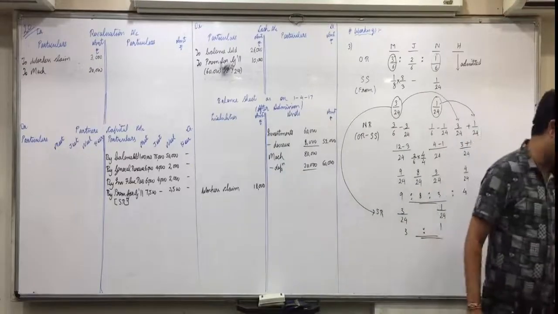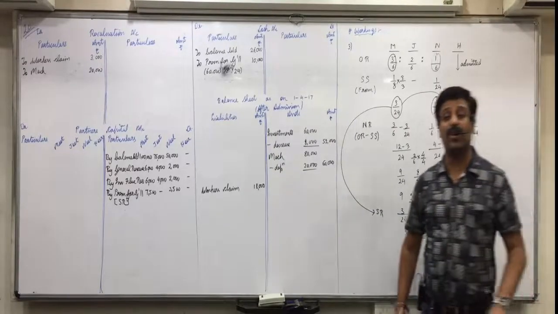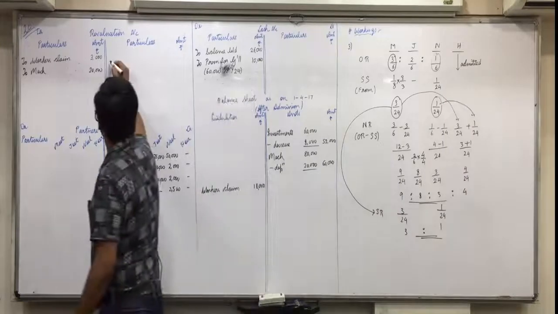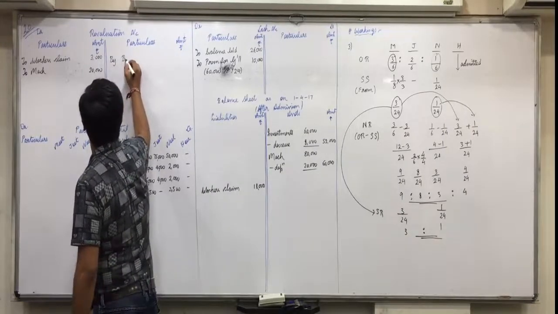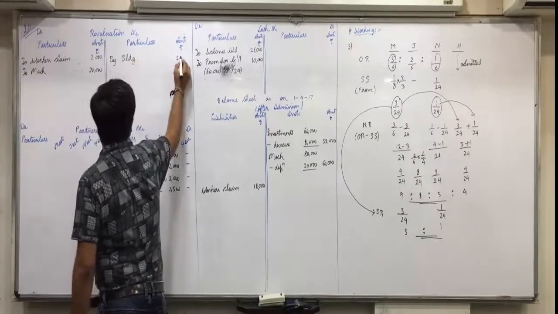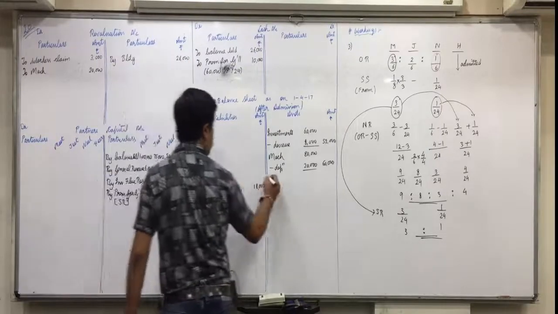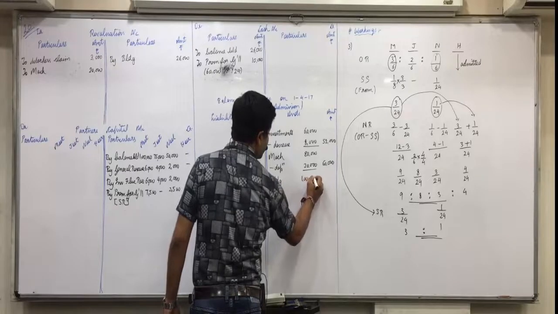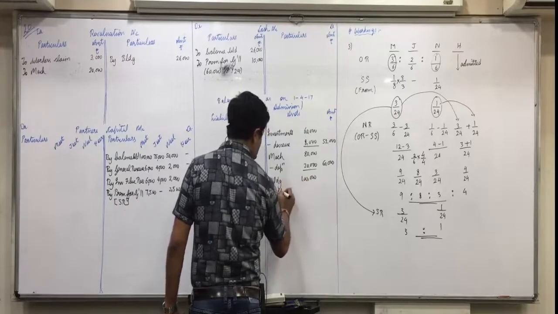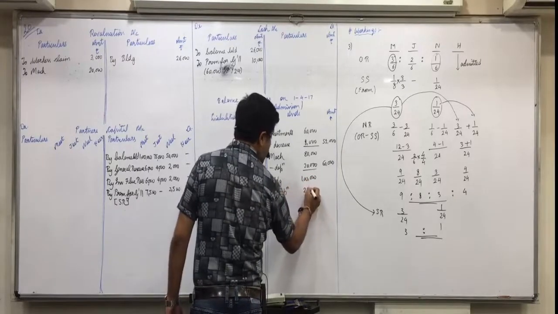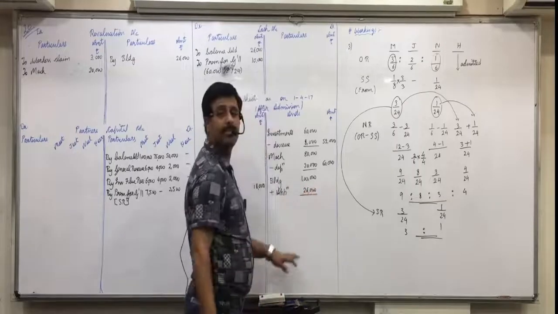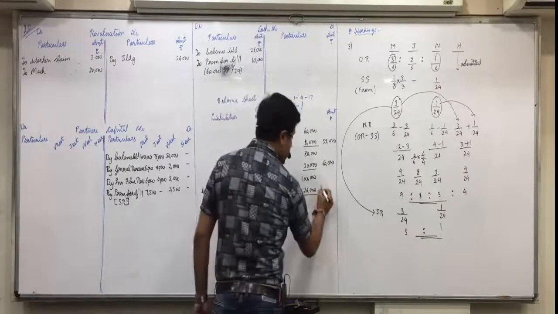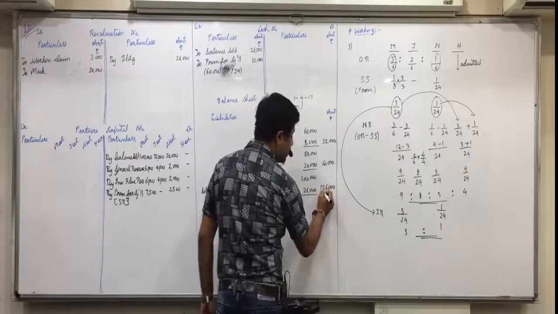Building is 1,26,000 against 1 lakh, so a profit of 26,000. By building 26,000. Asset side, building 1 lakh plus appreciation of 26,000, so 1,26,000.